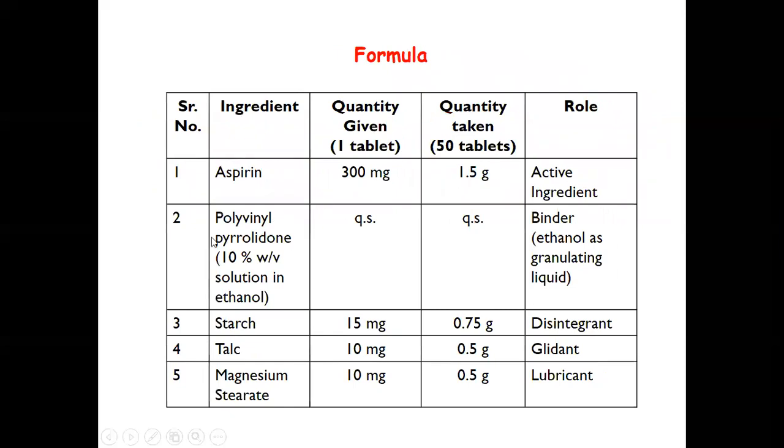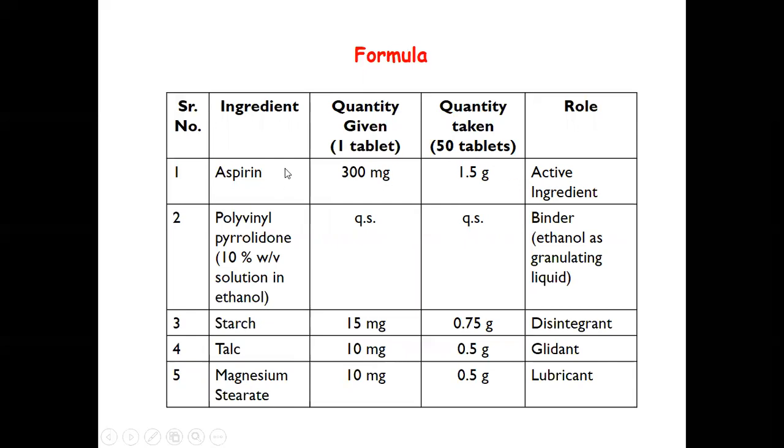So formula for the preparation of aspirin tablets. Aspirin, for the one tablet required quantity is 300 milligram. We want to prepare 50 tablets, so required quantity of aspirin for 50 tablets is calculated as 1.5 gram. The role of aspirin is active ingredient.